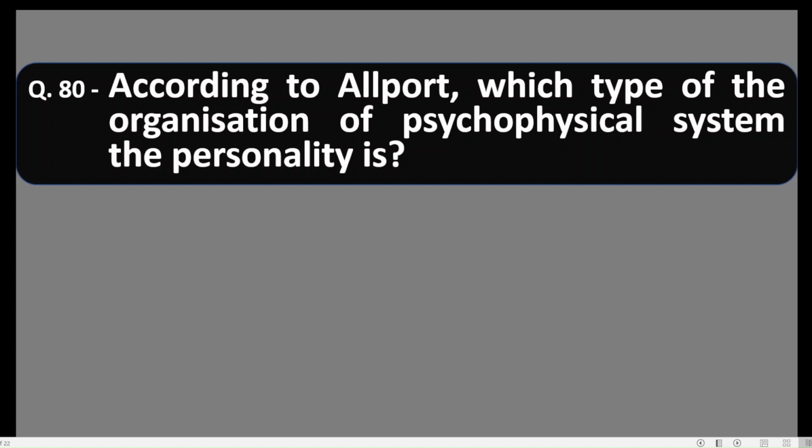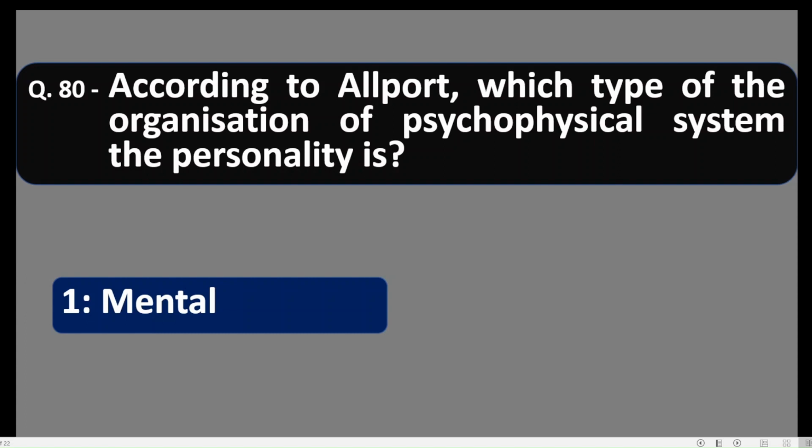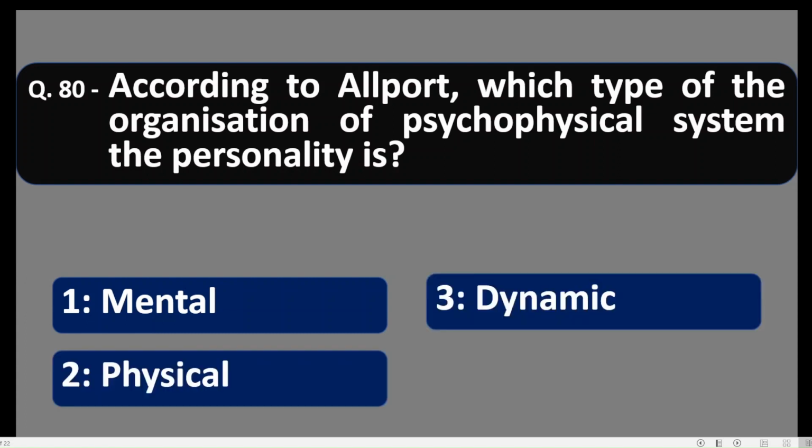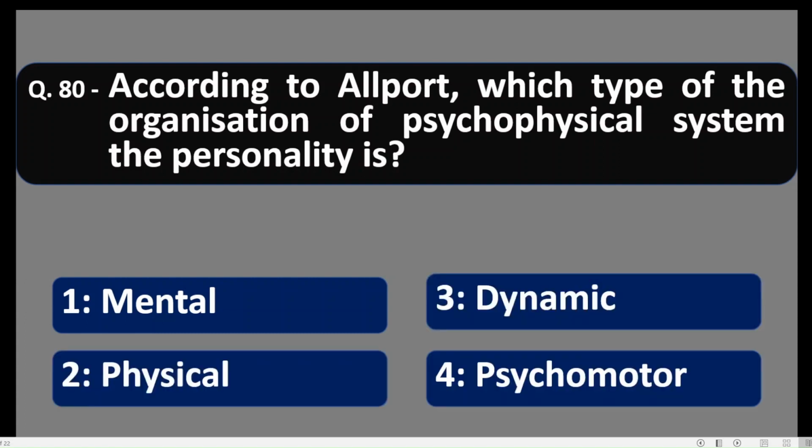Question number 80, and last of this video. According to Allport, what type of organization of psychophysical system is personality? Let us see: mental, physical, dynamic, and psychomotor. Allport has defined personality in his own way, and in that he said that personality is a dynamic organization of psychophysical systems. Option number 3 is correct.